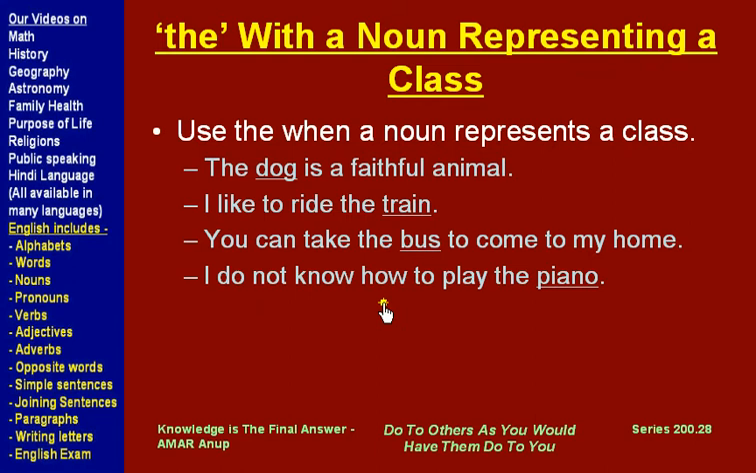I do not know how to play the piano. Again, I am not talking about your piano, his piano, her piano, or which piano. I am just talking about piano as a class, that any piano, I do not know how to play it, and when we are using it in a sense of a class, we use "the" before it.